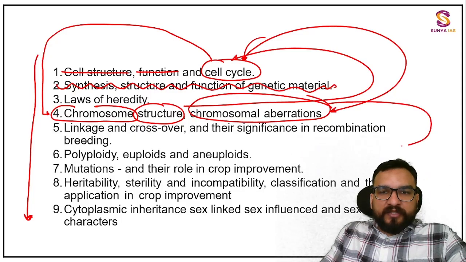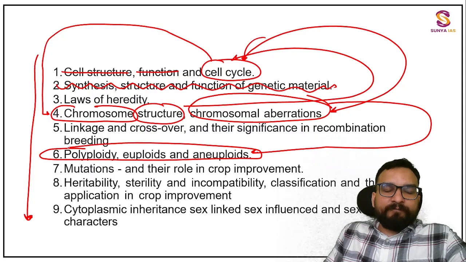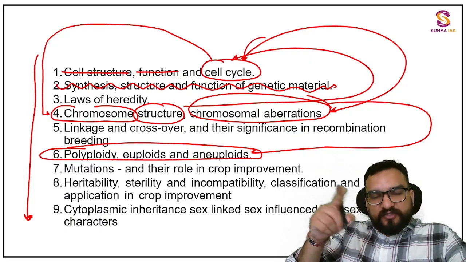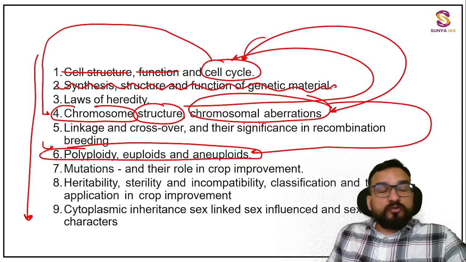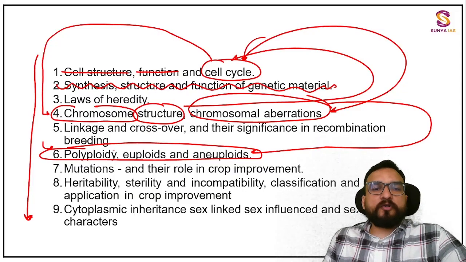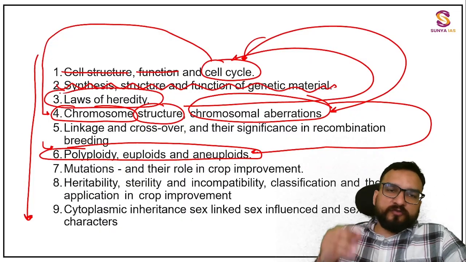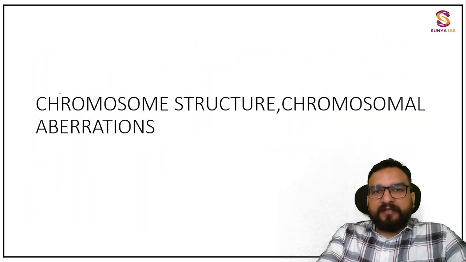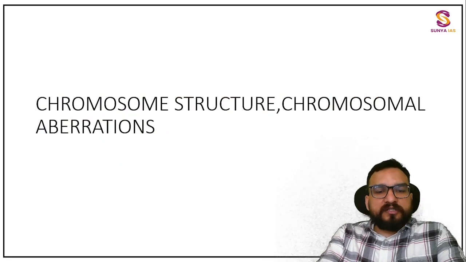Related to that, one more topic is there, that is polyploidy, euploidy and aneuploidy. This you will be finding under chromosomal aberrations only. But we will not be able to do it in this lecture because it is also a broad topic which needs time. So we will devote certain time to polyploidy, euploidy and aneuploidy in the next lecture. After that we will move ahead with the laws of heredity. Okay? So without wasting any time, let us understand the chromosomal structure, guys.